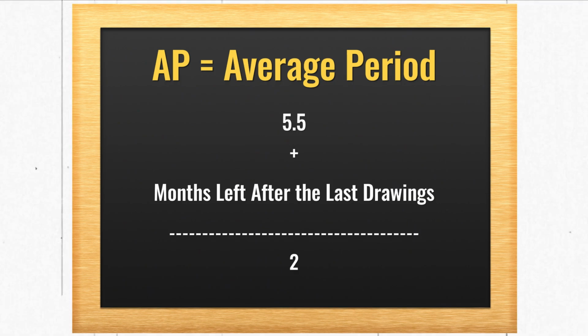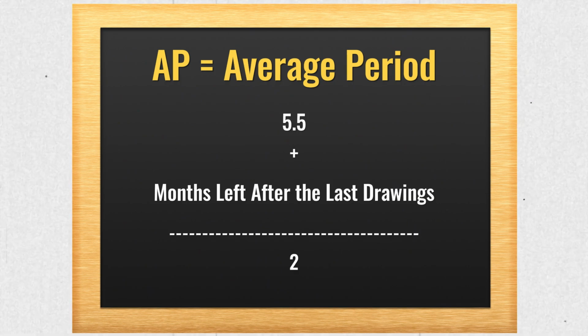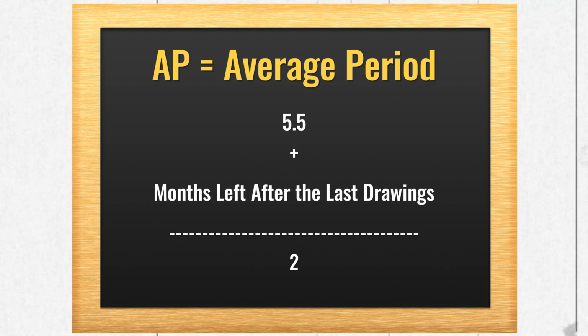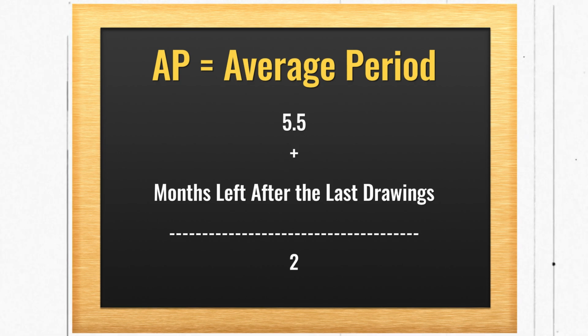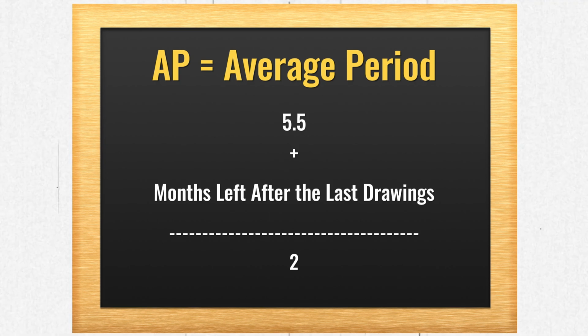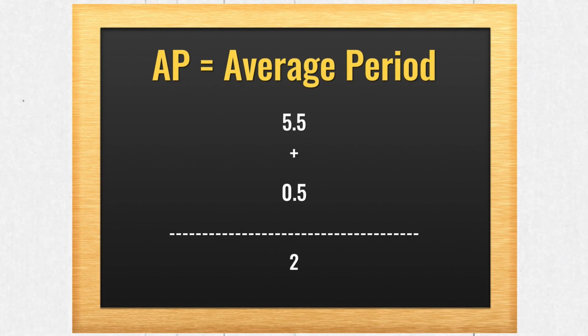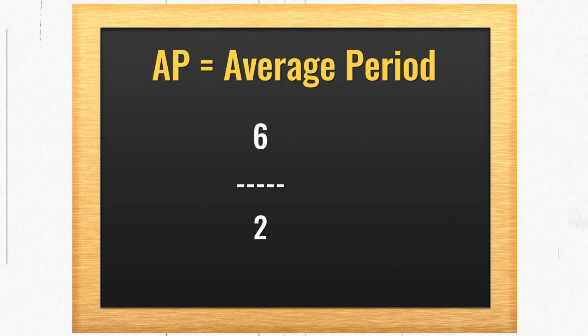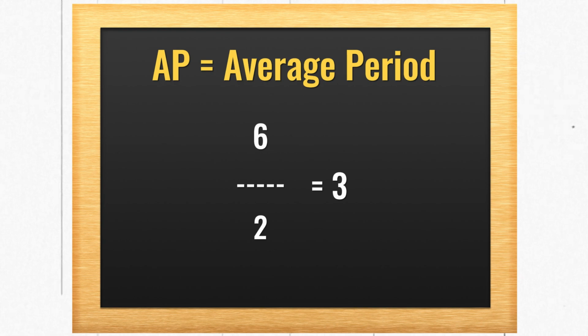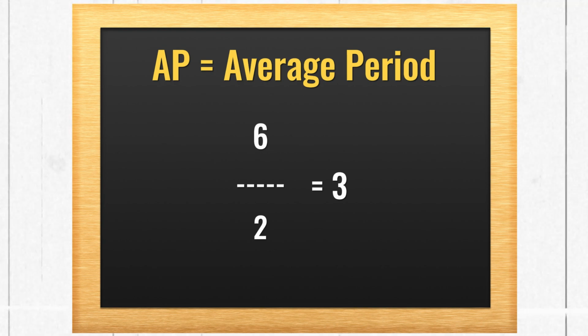So it is 5.5 plus. The last drawing was done on 15th of March, so only half a month is left till 31st March. So it will be basically 0.5. So 5.5 plus 0.5 will give you 6, divided by 2 will give you 3. So 3 is the AP for this variation.